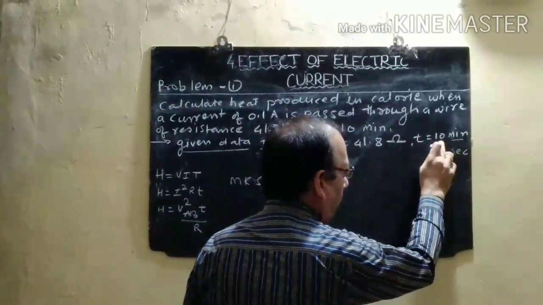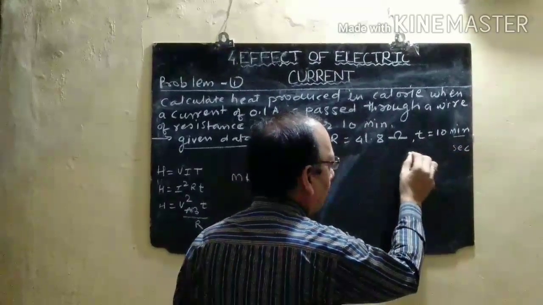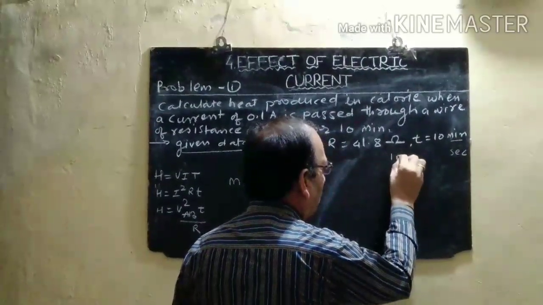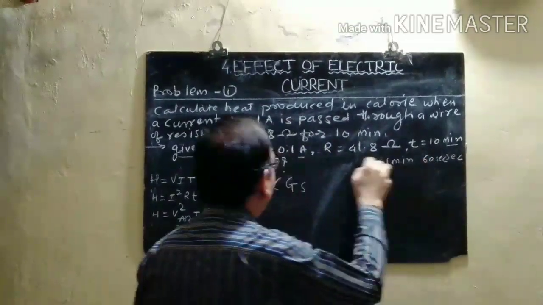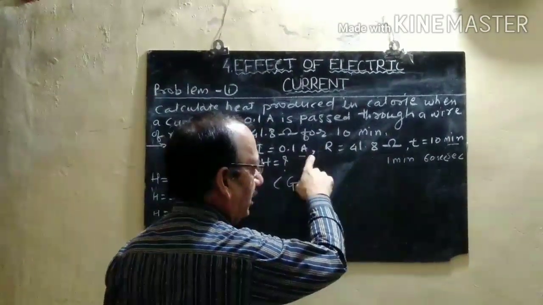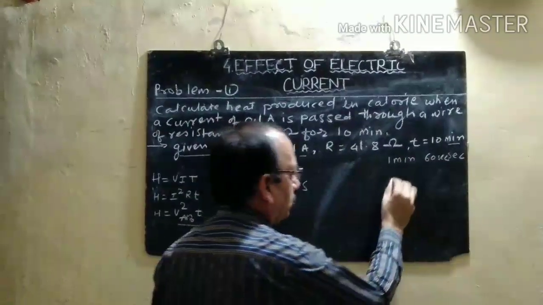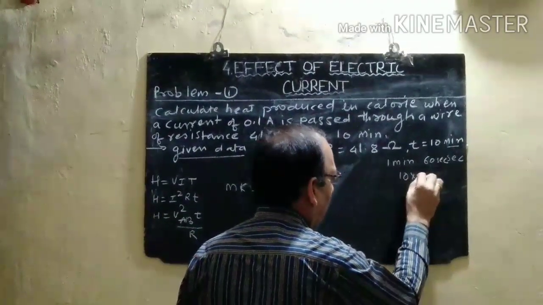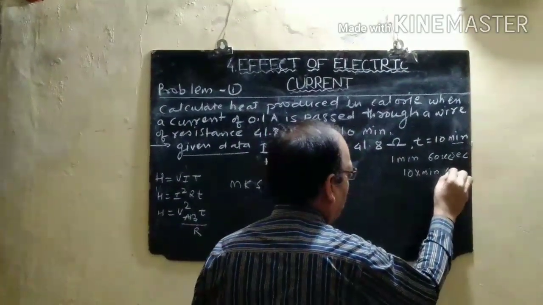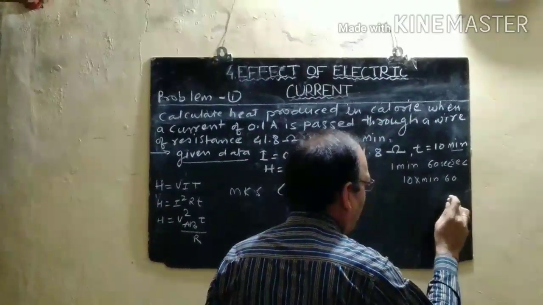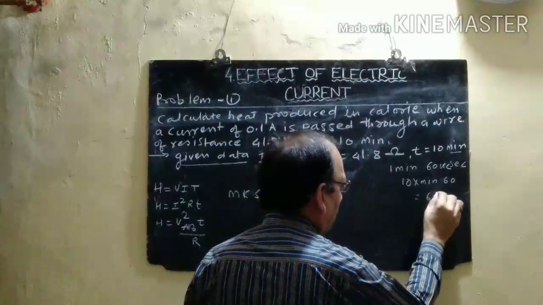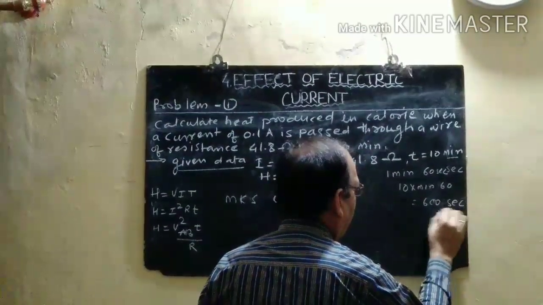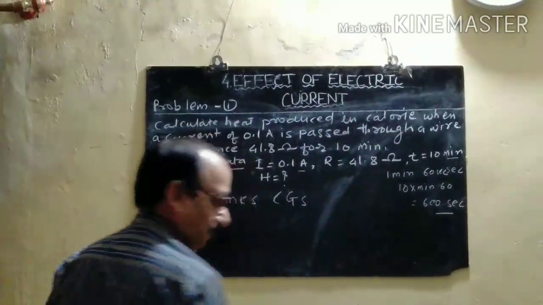So how will you convert this 10 minutes into seconds? You know that 1 minute is equal to 60 seconds. Here the current passes through the electrical circuit for 10 minutes. So you should convert this 10 minutes into seconds by multiplying by 60. Then you will get 600. This 600 will be the time in seconds.